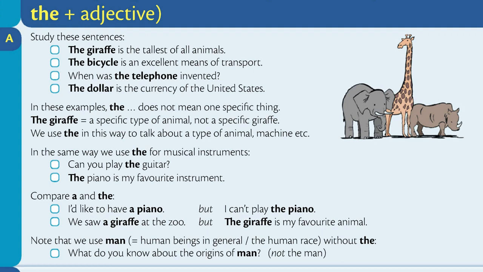Compare a and the. I'd like to have a piano. But I can't play the piano. We saw a giraffe at the zoo. But the giraffe is my favorite animal. Note that we use man, meaning human beings in general or the human race, without the. What do you know about the origins of man?